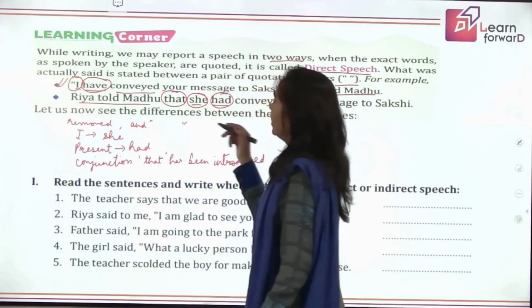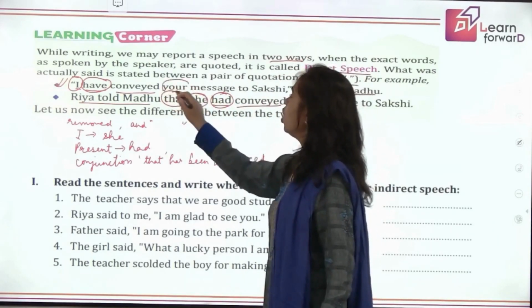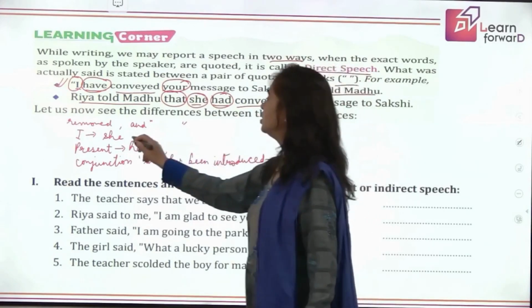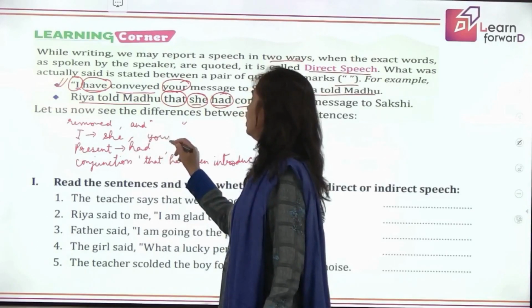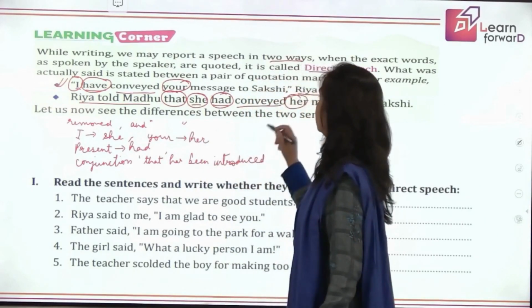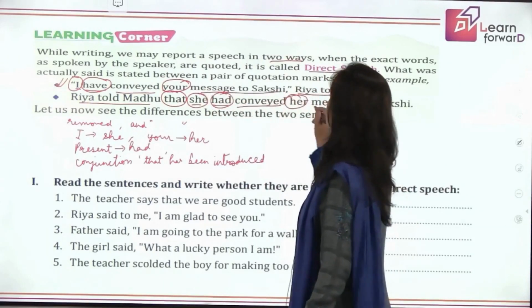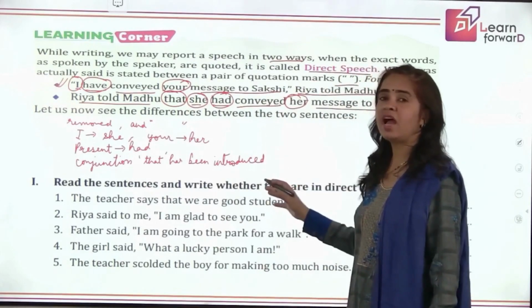Right? Next, conveyed is the same. Then again, your has been changed to her. This is another change along with I. It is a change in pronoun. Your has been changed to her again. And then message to Sakshi is the same. Right? So how many changes have we observed?